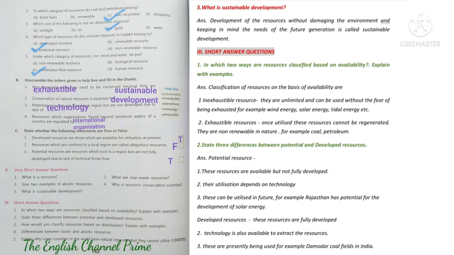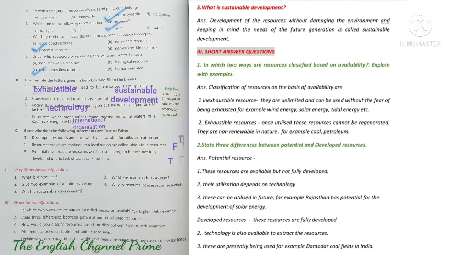Third main, short answer questions. First question, in which two ways are resources classified based on availability? Explain with examples. So the answer is, classification of resources on the basis of availability: inexhaustible resources, they are unlimited and can be used without the fear of being exhausted.